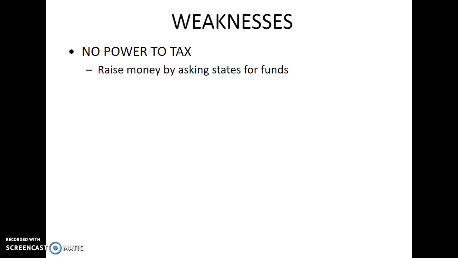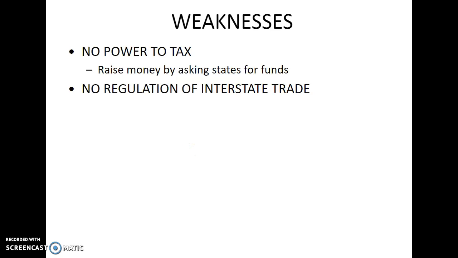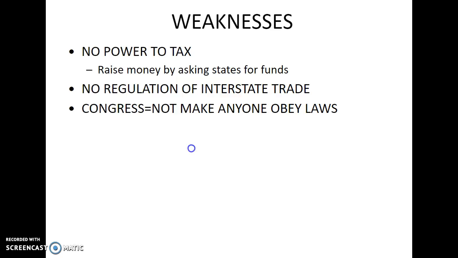It's a pretty interesting thing. I look at this as basically the kids, the states, asking the parents, the federal government, for funds. Could you imagine your parents asking you for your money to be able to do certain things? So that's a problem. Definitely a weakness for the Articles. Another weakness: no regulation of interstate trade. So they could decide how to trade amongst one another. Virginia could sell its tobacco to Rhode Island at one price and then sell it to New York at a different price. There's no regulation by the federal government with that. Each state is just going to do their own.